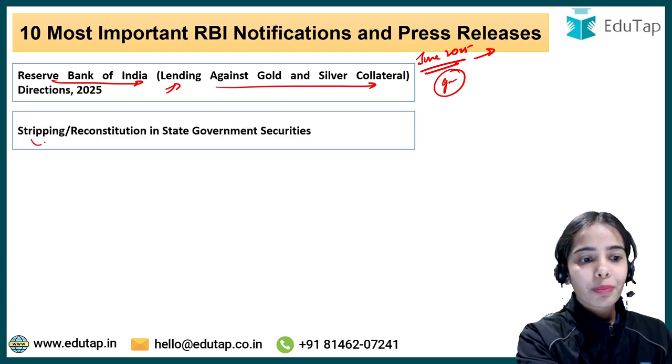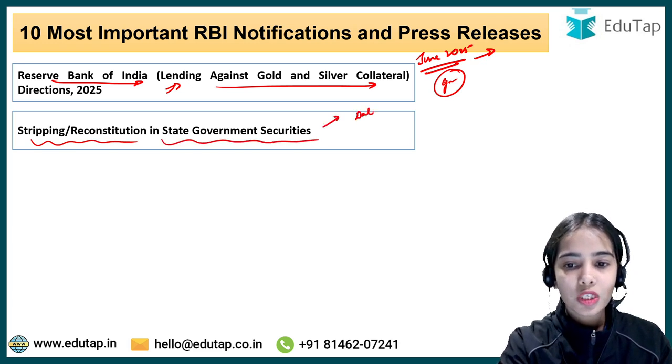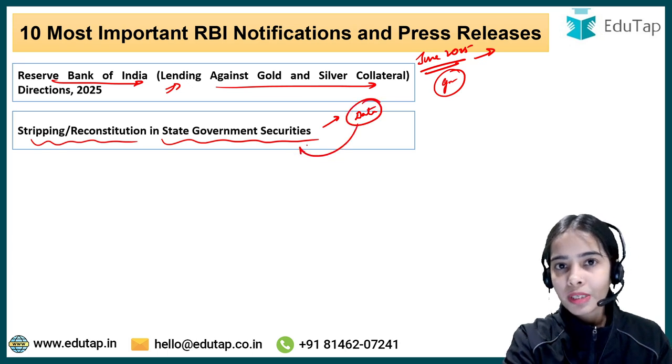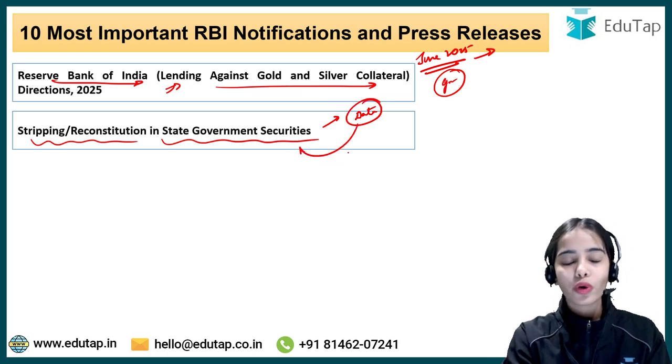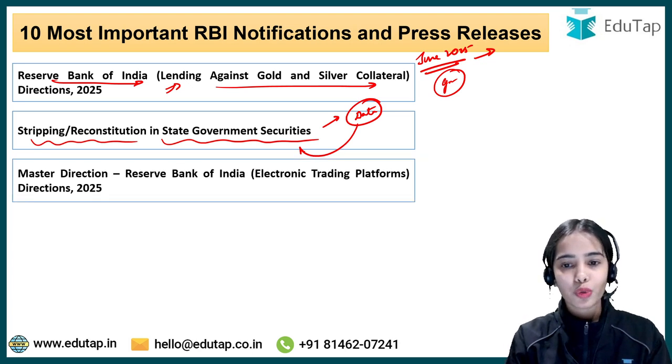Okay, next is stripping or reconstitution in state government securities. So here the data point again was mentioned, in which government securities the stripping is going to be allowed or the reconstitution is going to be allowed. So this is also important from June 2025.